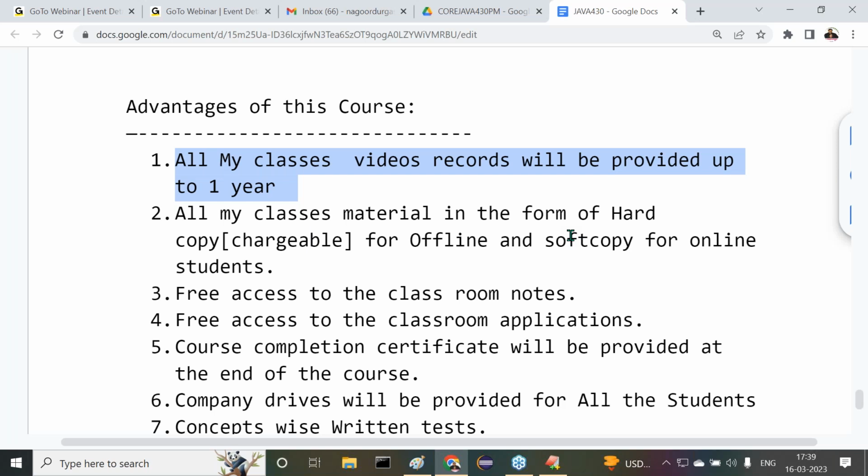Every class is being recorded, and the recorded videos will be provided to you through Google Drive access. Not for downloading, just Google Drive access. This is a very good advantage to everybody. I think only Durgasoft is providing this support for students. No other institute is providing this type of video support for both offline and online students.